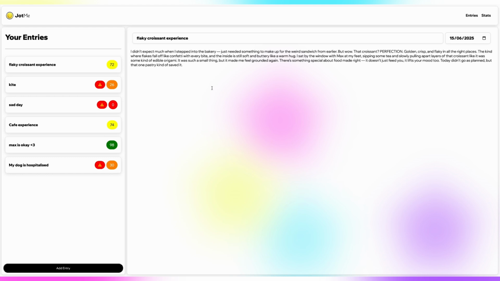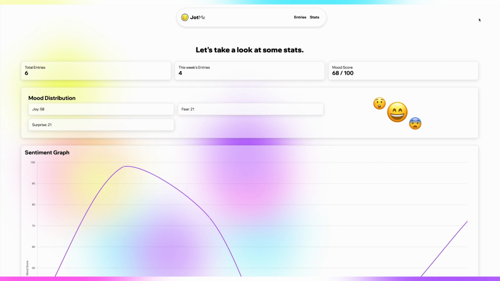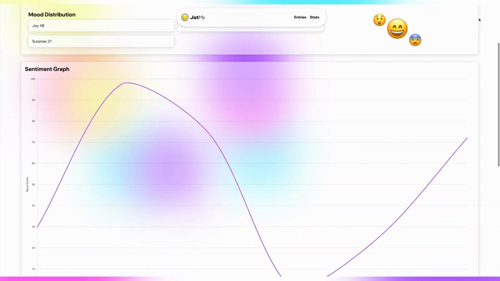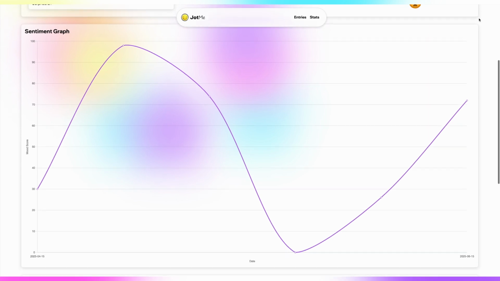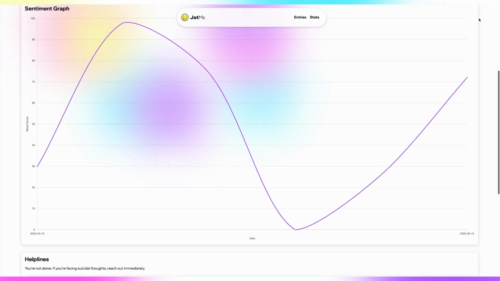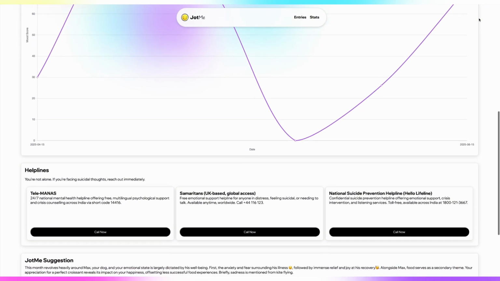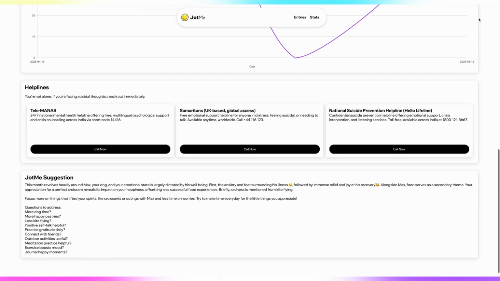and see that it gave us a sentiment score, basically scoring us on how our mood is, 100 being very happy, near to 0 being very sad. Apart from journaling, we also made a statistics page where you can keep track of your monthly moods. You can see how much you have written, your mood distribution, sentiment graph throughout your journaling with us, some helplines if you are facing issues, and also JotMe suggestions.